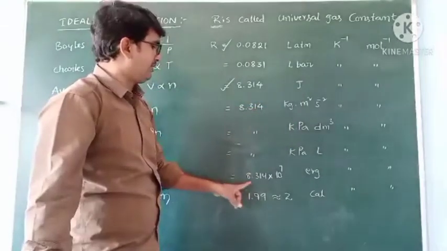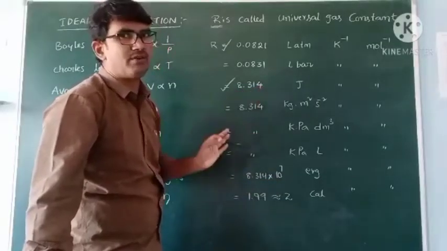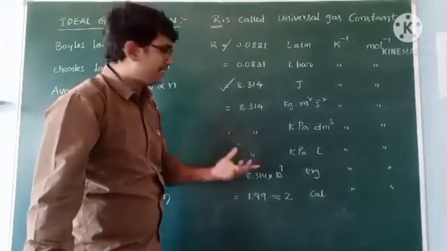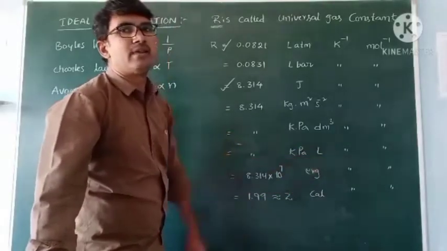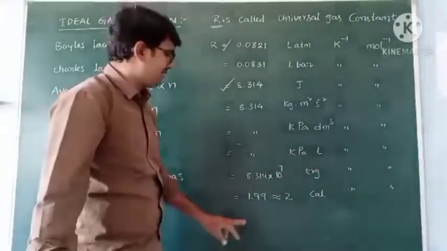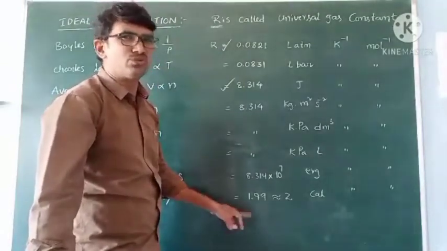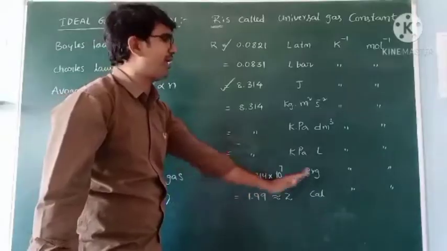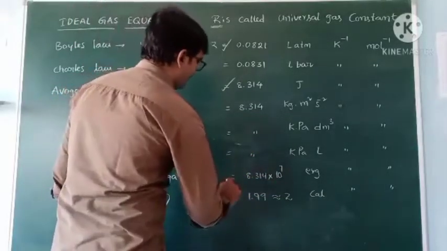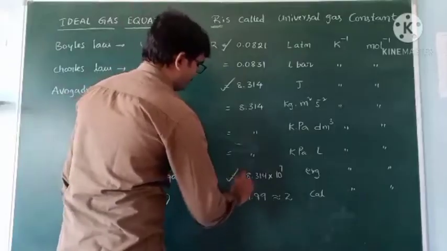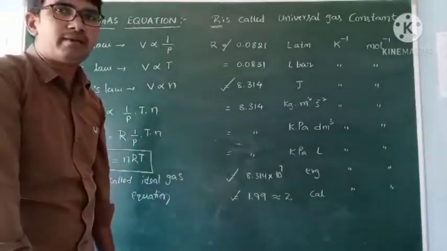But in CGS, 8.314 into 10 to the power of 7. For joules, 8.314 joules. For ergs, 8.314 into 10 to the power of 7 erg Kelvin inverse, mole inverse. For calories, this value is 1.99, but it is approximately 2, so we will write 2 every time. So 2 calorie Kelvin inverse, mole inverse. These are the important values. In most cases, we use these values in problems.